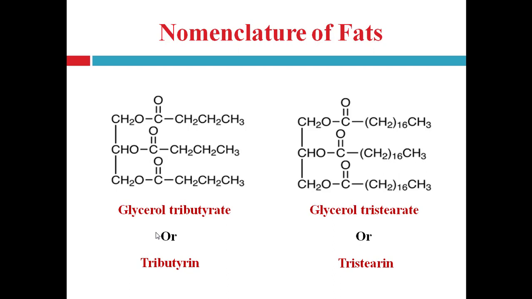For example, for simple fats, the name is given by naming the alcohol glycerol or its radical glyceryl and then naming the acid, right? See here, giving the name glycerol, right, and then tributyrate, that is the name of the ester of the acid. Here it is an ester of butyric acid, CH3, CH2, CH2, CO, right? So it is an ester of butyric acid, that's why the ester can be named as butyrate, right?